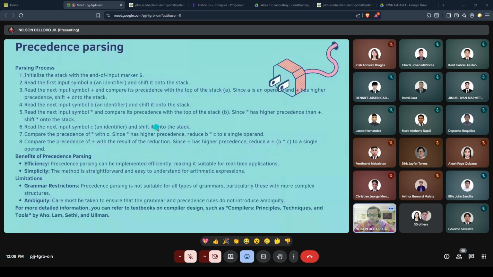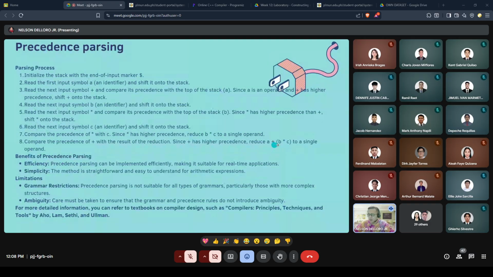Compare the precedence of multiplication with C, and since it has the higher precedence, reduce B multiplied by C to a single operand. And then compare the precedence of addition with the result of the reduction. Since addition has the higher precedence, reduce A plus B.